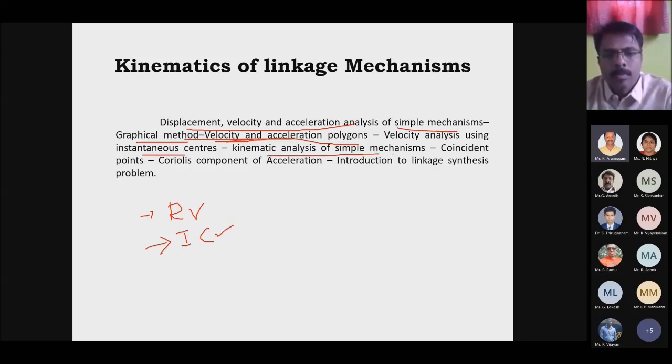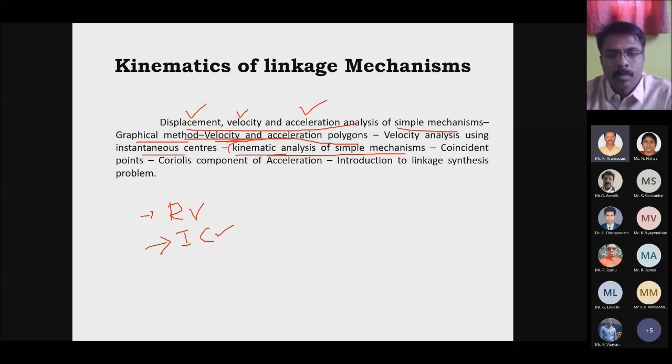Then kinematic analysis of simple mechanism. Kinematic analysis is nothing but finding the displacement, velocity and acceleration. Already we know that kinematics means we have to study the kinematic parameters, which are nothing but displacement, velocity and acceleration.